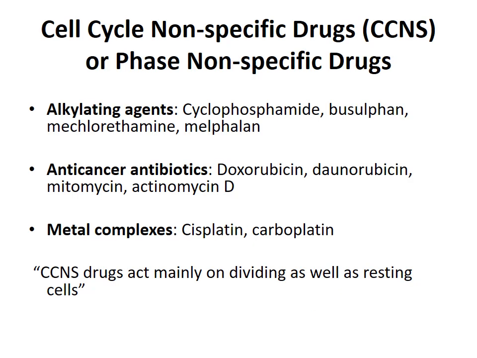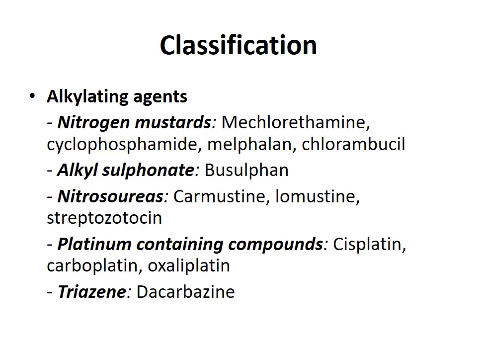The other type of drugs are CCNS, cell cycle non-specific drugs or phase non-specific drugs. These are the alkylating agents, cyclophosphamide, busulfan, mechlorethamine, melphalan. Anti-cancer antibiotics like doxorubicin and daunorubicin, mitomycin, actinomycin D. Metal complexes like cisplatin and carboplatin. CCNS drugs act on dividing as well as resting cells.